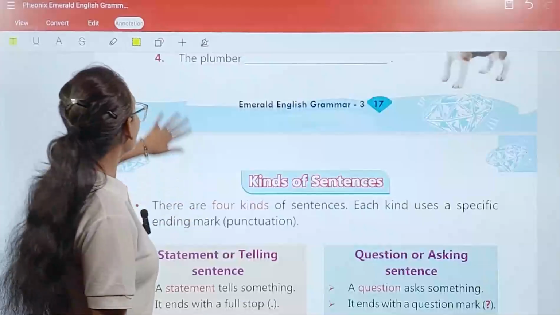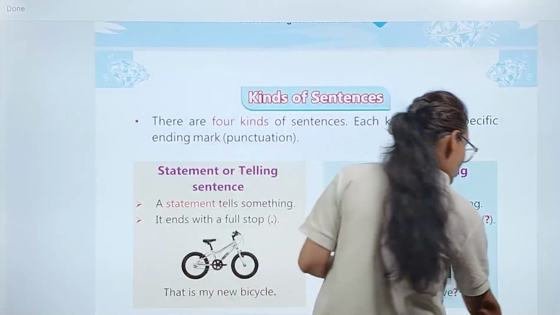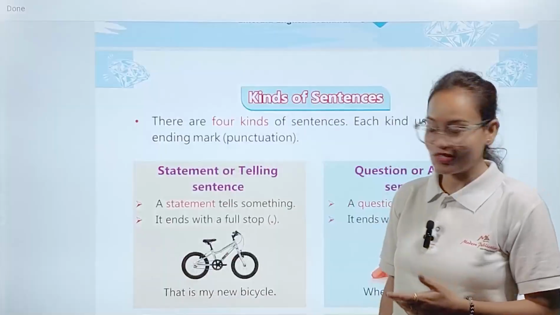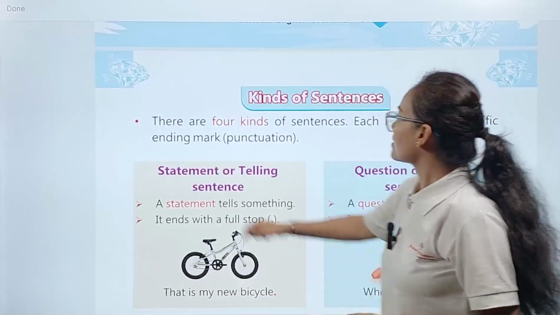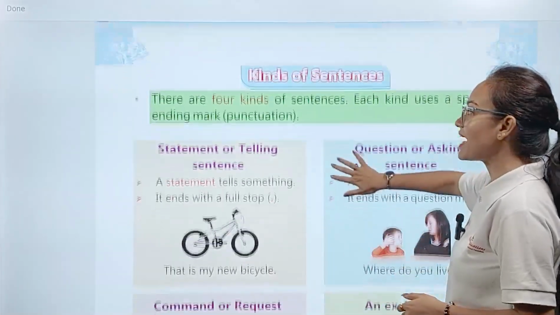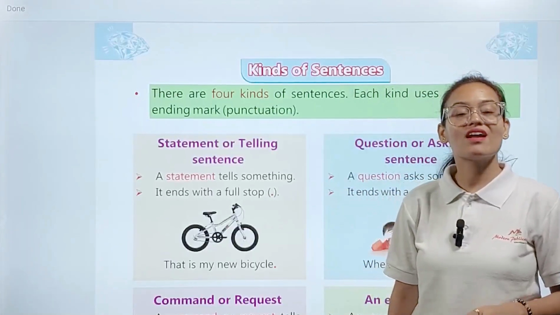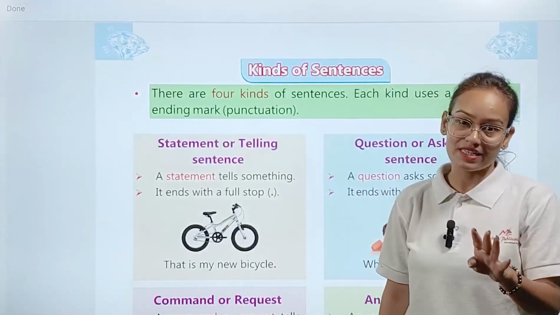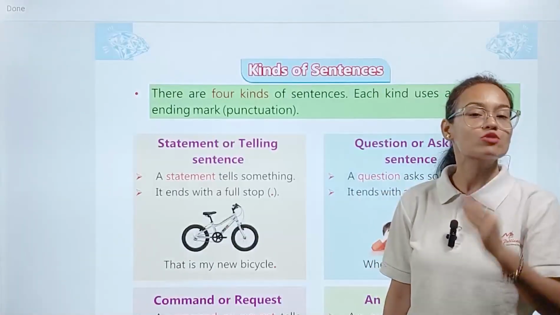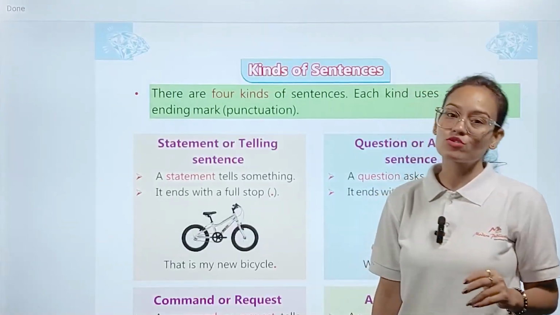Okay, my dear student, now we are going to see how many types of sentences. Okay, so our next topic is how many types of sentences we are going to see. There are 4 kinds of sentences. Each kind uses a specific ending mark, punctuation mark. In English grammar, my dear student, there are total 4 types of sentences, and all these 4 types of sentences end with different types of punctuation mark. Now we are going to see what are those 4 types of sentences.